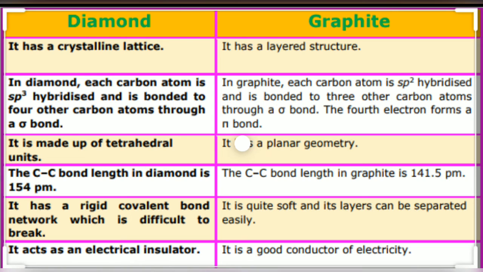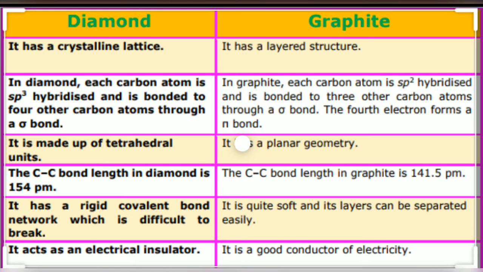It has a rigid covalent bond, very difficult to break. It has a soft, quite soft layer which can be separated easily. Diamond is an electrical insulator, meaning it does not conduct electricity, whereas graphite is a good conductor of electricity. We also talked about this when we discussed the simple circuit, when we sharpened the pencil on both sides and connected it with the simple circuit, the bulb does glow.